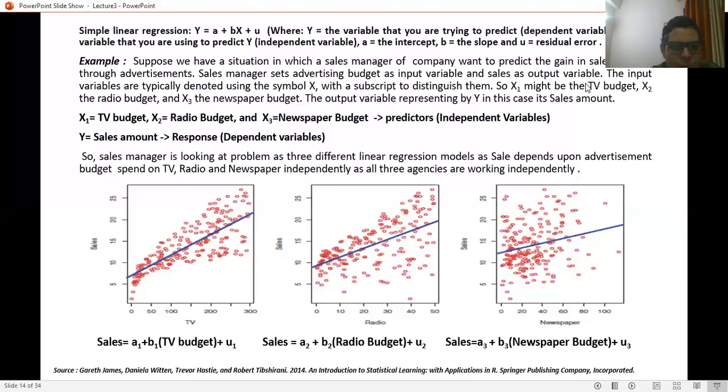So he will definitely make his decision to select, using this simple linear regression model, the first model. He chooses the first model, and he will definitely invest in advertisement on TV rather than radio and newspaper. So this is a very simple inference he is drawing while working on the simple linear regression model.